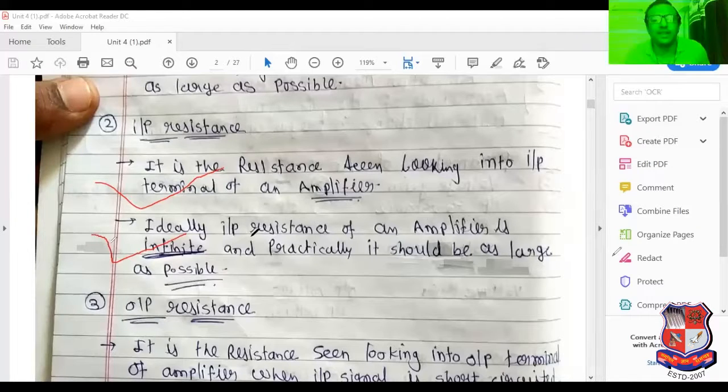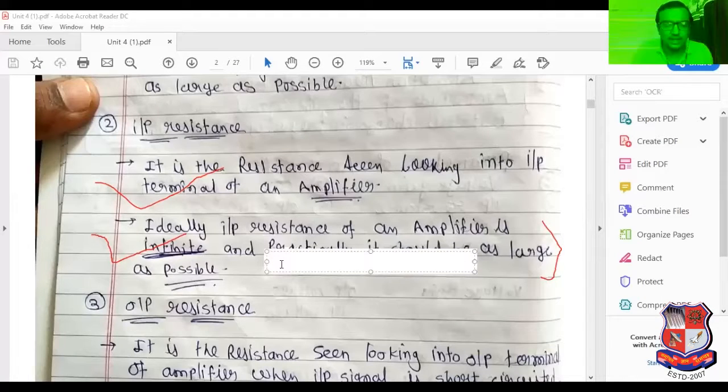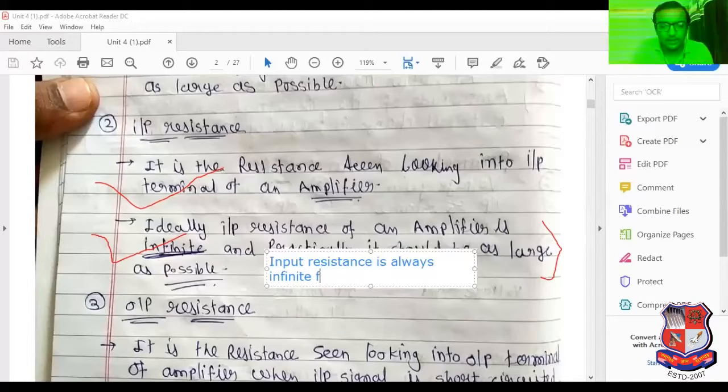Please remember this statement. It is very useful for the MCQ. What is the ideal value of input resistance for an amplifier? It should be infinite. I have written it here in words so you will be able to understand. For any amplifier, input resistance is always infinite and output resistance is always minimum.